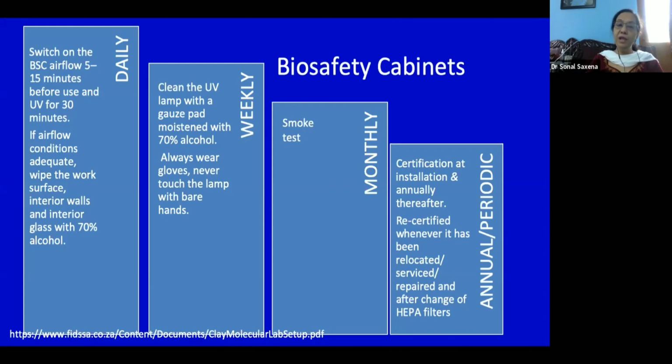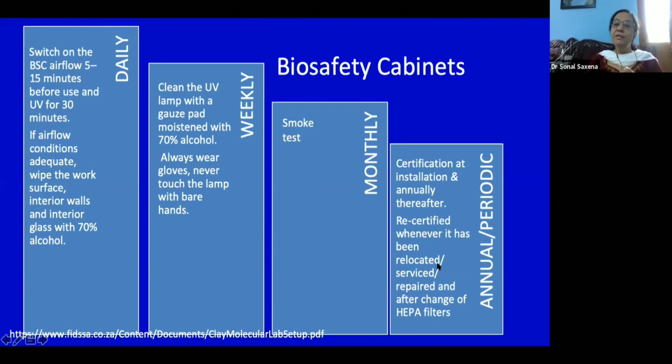Weekly, the UV lamp should be cleaned with a gauze pad moistened with 70% alcohol. The smoke test: some literature recommends it weekly, some recommends it monthly, but the ideal way, sometimes we even do it daily. Why we recommend daily is that, again, in this disease we do not know the transmission dynamics so well, so it's better to be safe than sorry. So we recommend that the smoke test can be done daily. If your airflow indicators are not working properly, at least this is a foolproof method which will tell you.